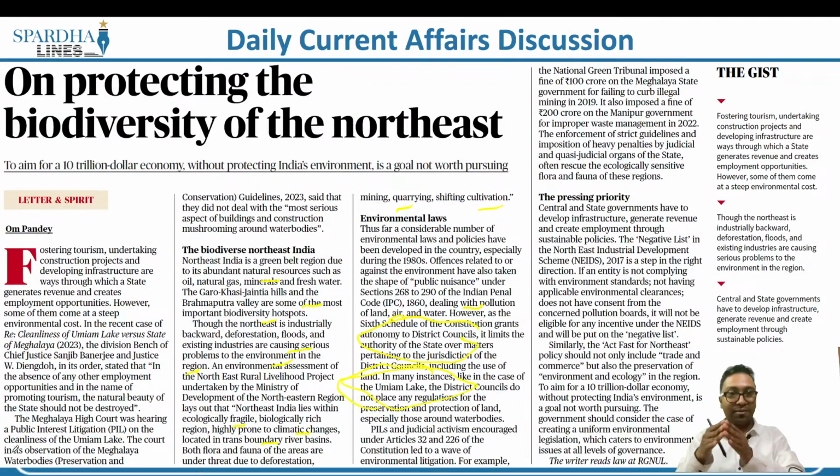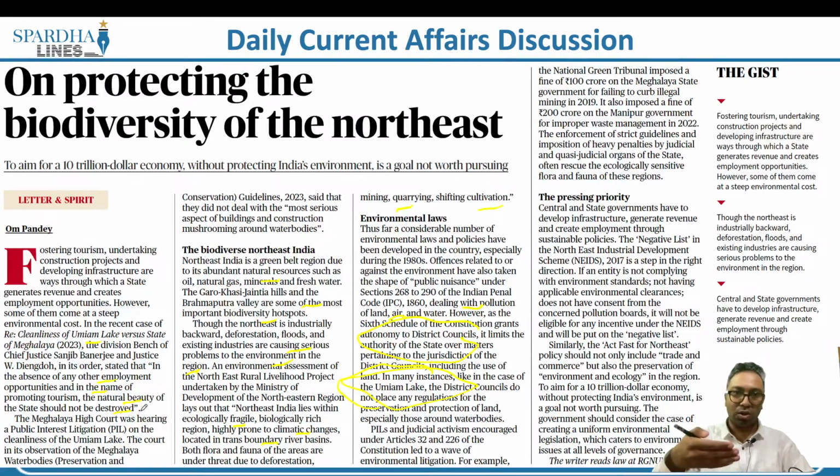So what we have is a recent landmark judgment with respect to Cleanliness of Umiam Lake versus State of Meghalaya, where the division bench of the High Court has said that in the absence of any other employment opportunities and in the name of promoting tourism, the natural beauty of the state should not be destroyed, says the Meghalaya High Court.